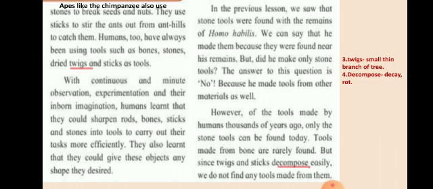Only these things were easily available in the surroundings in those days, that is why he used these things to make the tools. With continuous and minute observation, experimentation and their inborn imagination, humans learned that they could sharpen rods, bones, sticks and stones into tools to carry out their task most efficiently.